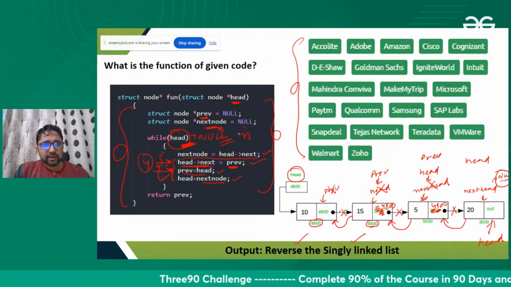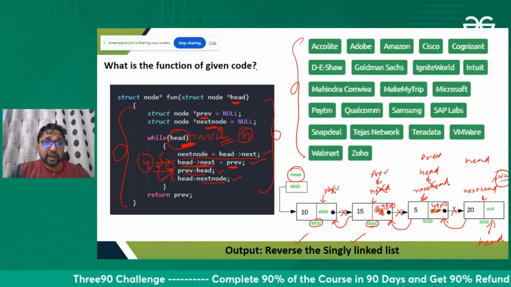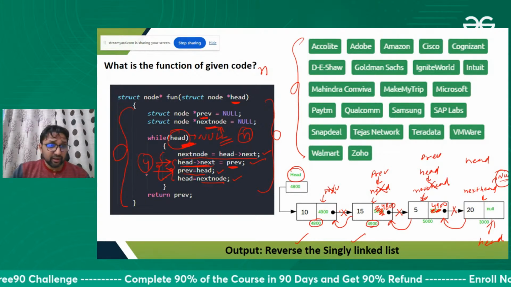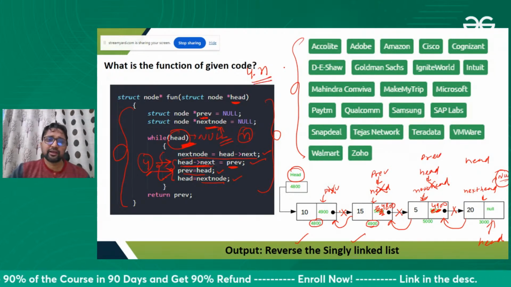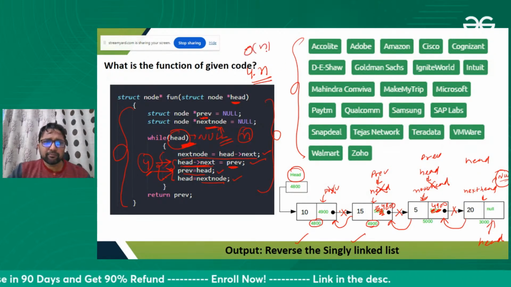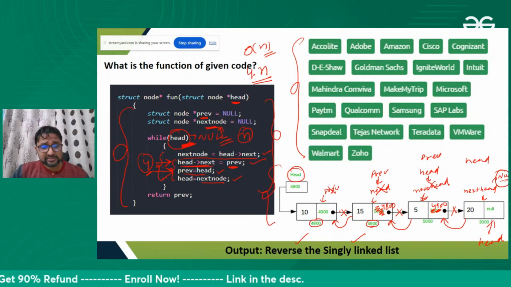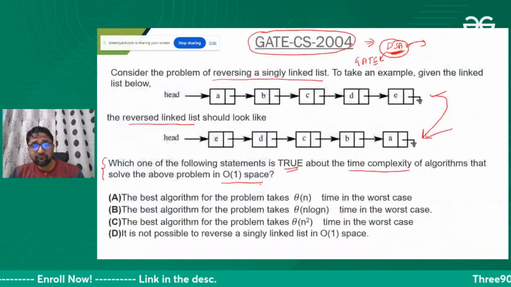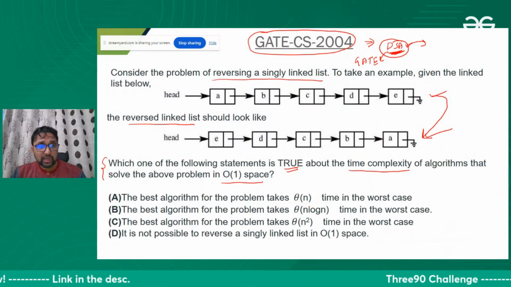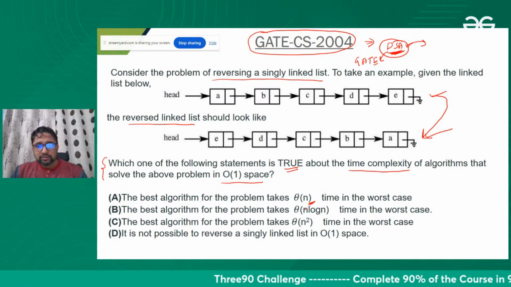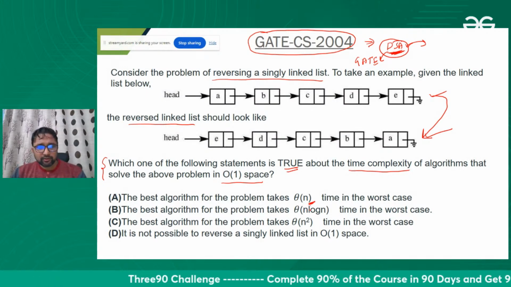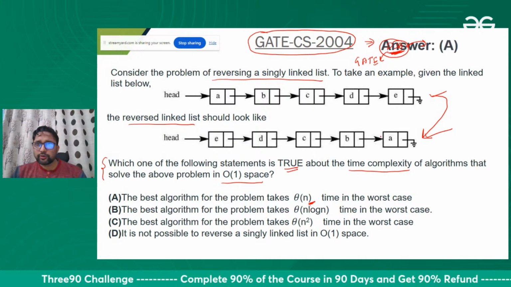If the number of nodes is n, this loop executes n times. With 4 statements, 4 into n time, that is actually order of n time. So reversing the linked list will take order of n time. So A is the right answer.